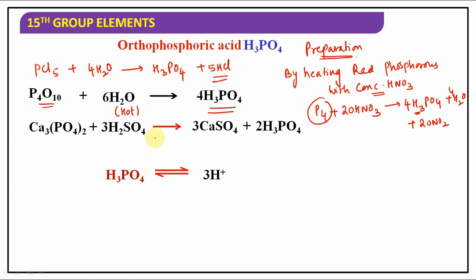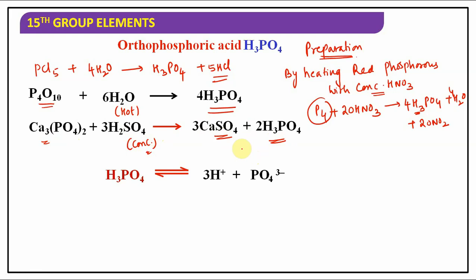Like that also you can prepare. Understood? Another preparation method is by action of concentrated sulfuric acid on calcium phosphate. It gives calcium sulfate plus phosphoric acid. These are the preparation methods we can say.